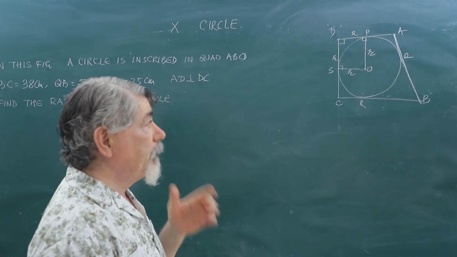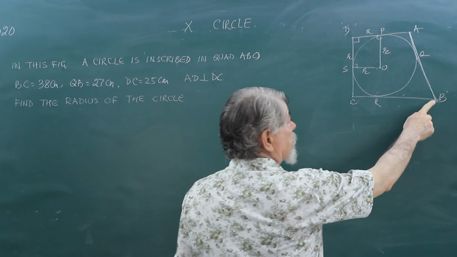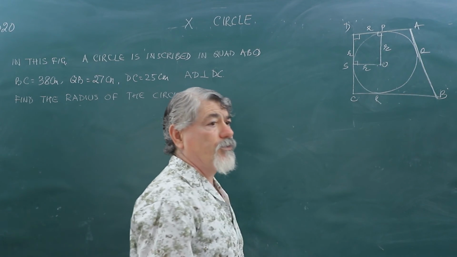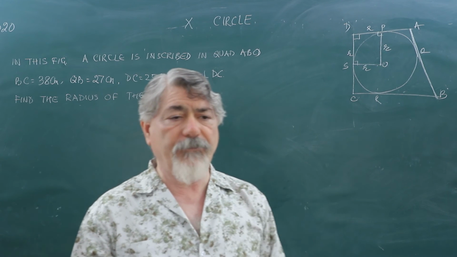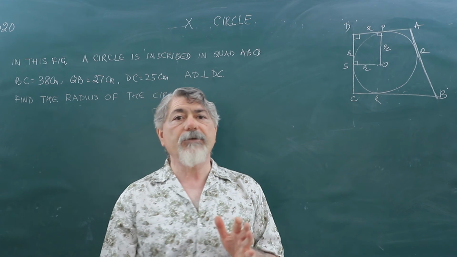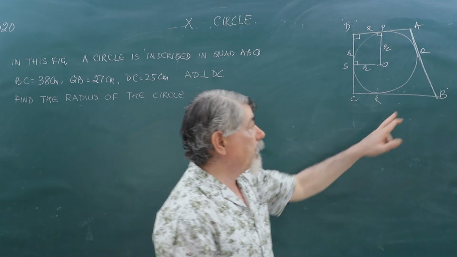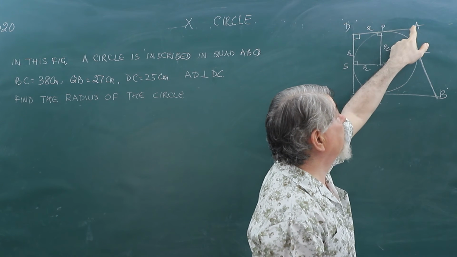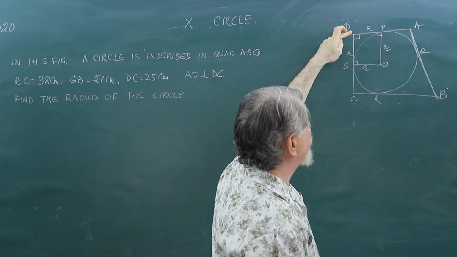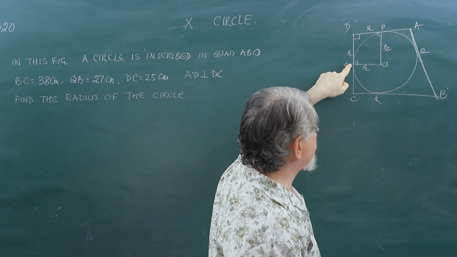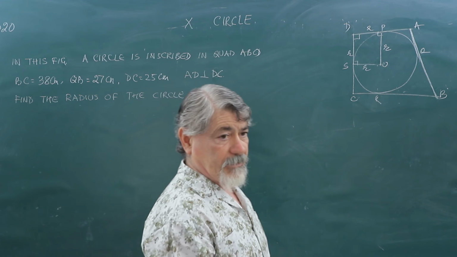The other thing is that since you are drawing tangents from point B, BR will be equal to BQ, because if you draw two tangents to a circle from an external point, then the lengths of both tangents will be equal. So BR will be equal to BQ, AP will be equal to AQ, DS will be equal to DP and CS will be equal to CR.